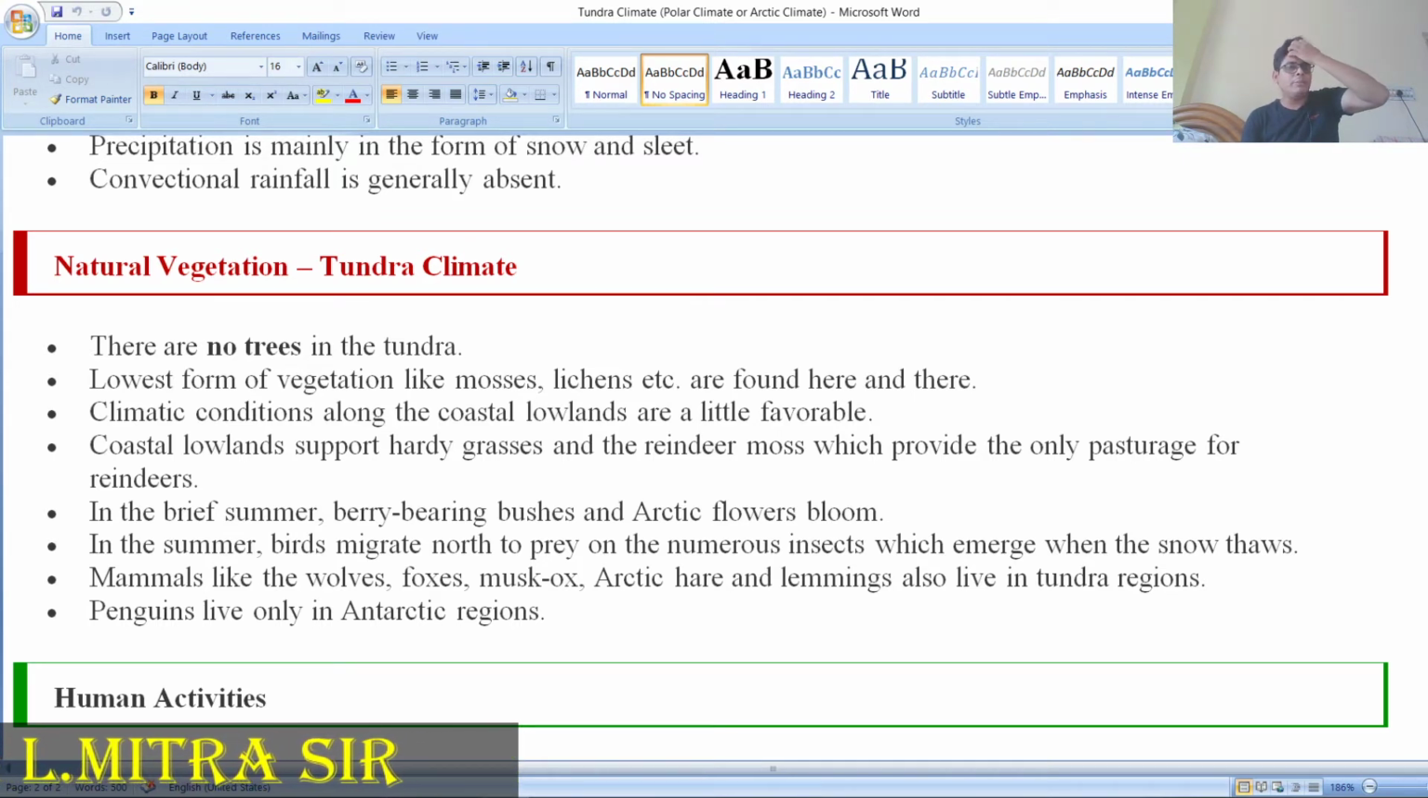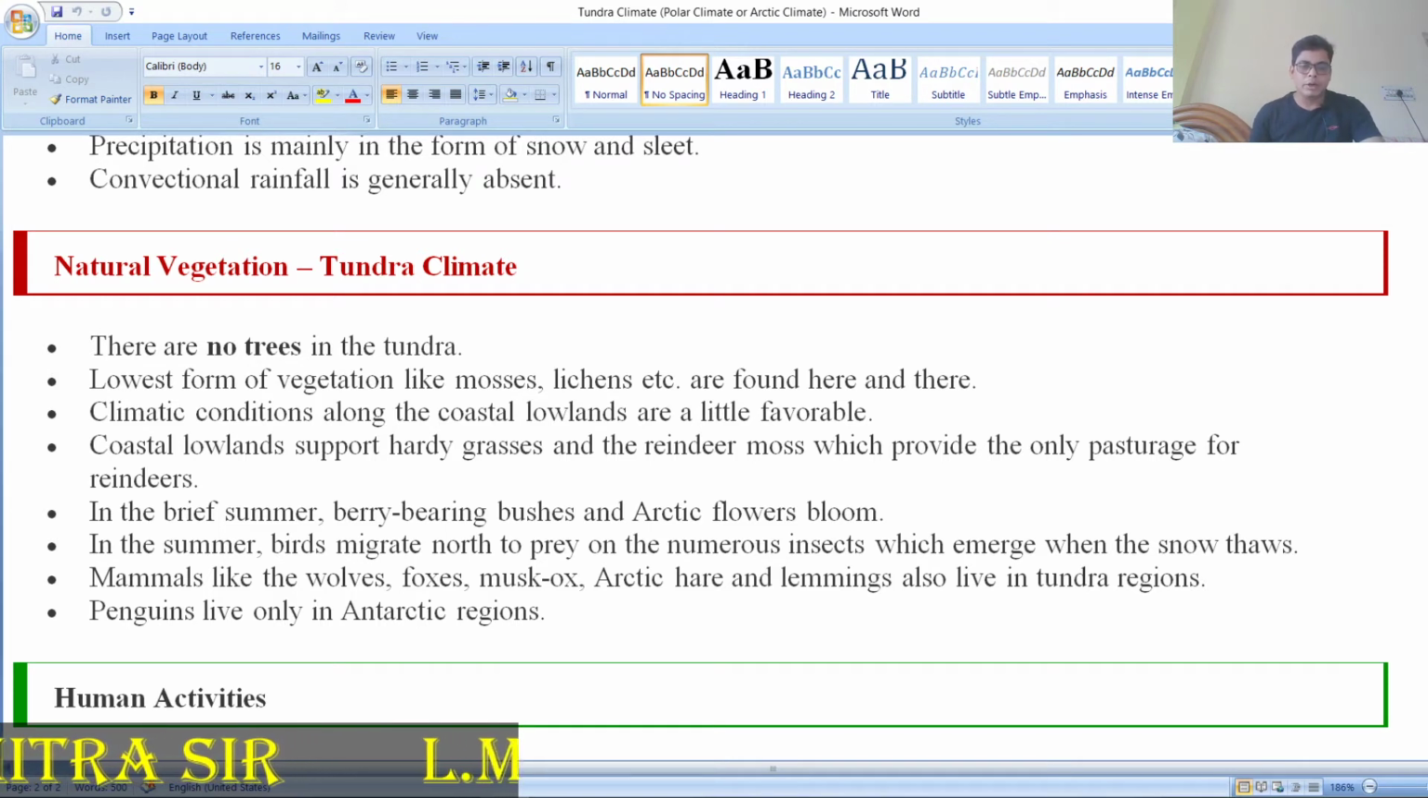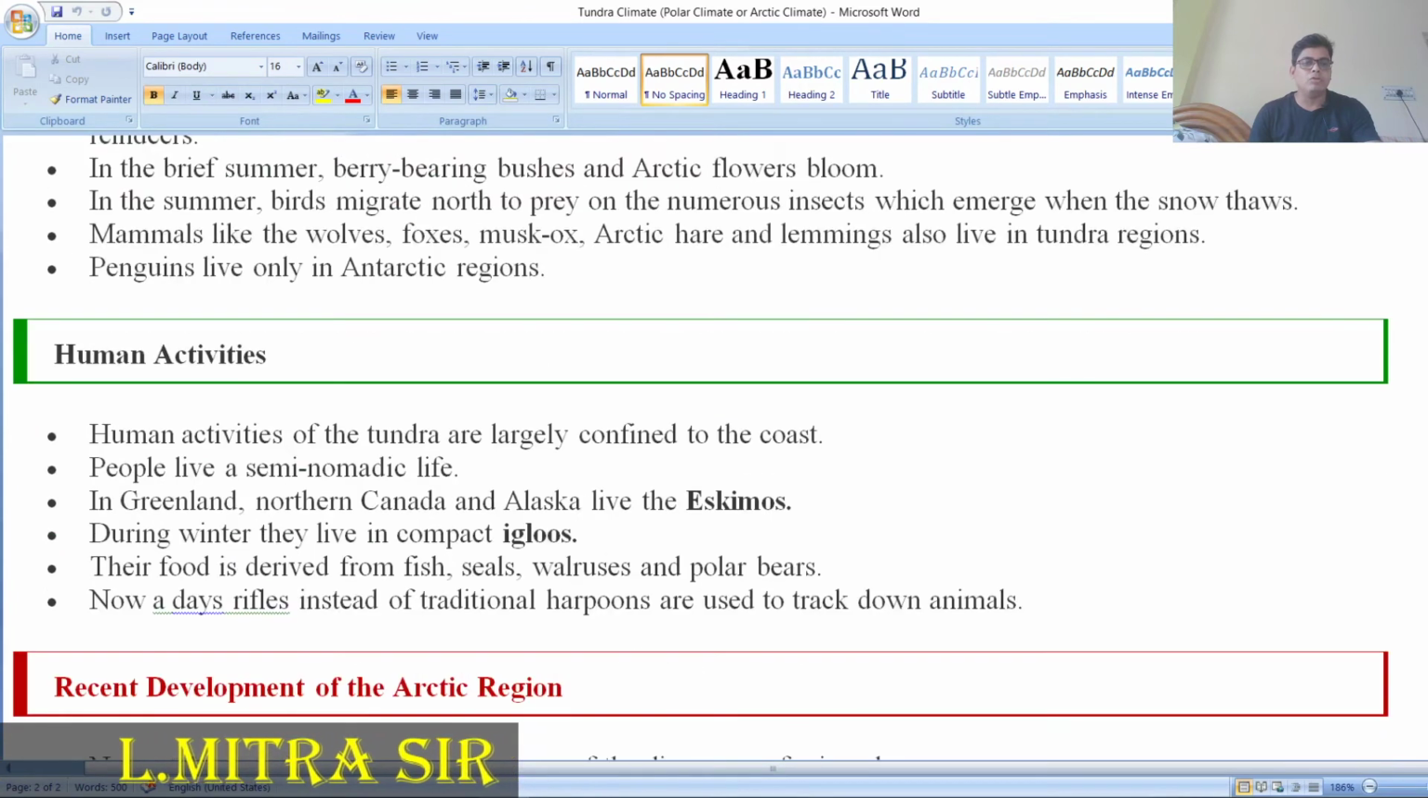Okay. In the summer, birds migrate to the north to prey, and the insects are immersed in the snow frost. Mammals like owls, fox, muskox, arctic hare, and lemmings can be found over there. Penguins are the main animals in the southern Antarctica.